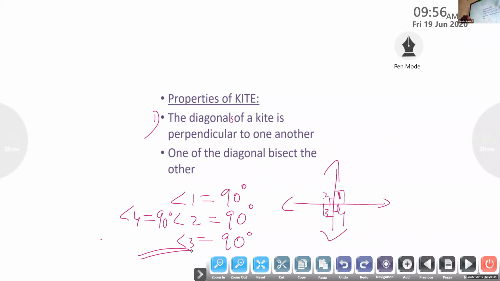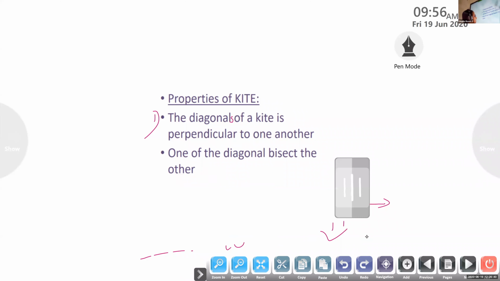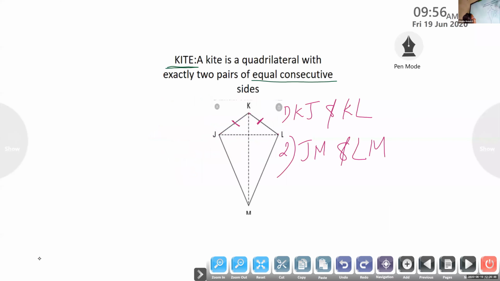So, diagonals of a kite are perpendicular to one another. Next point is, one of the diagonals bisects the other. See this figure. Which are the diagonals of this kite? Which are the diagonals?